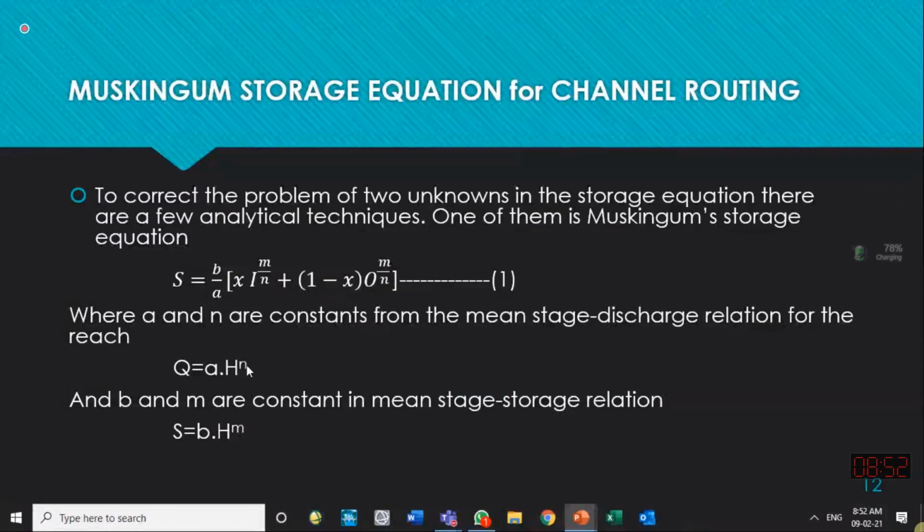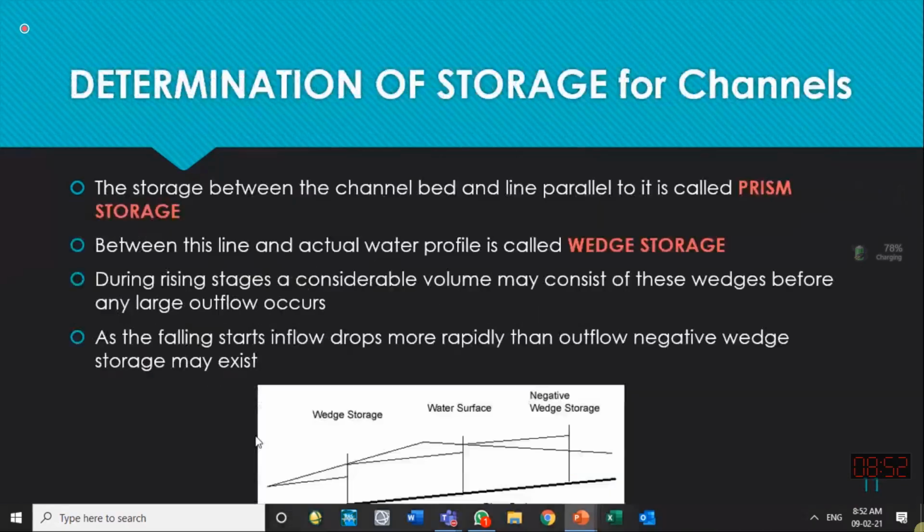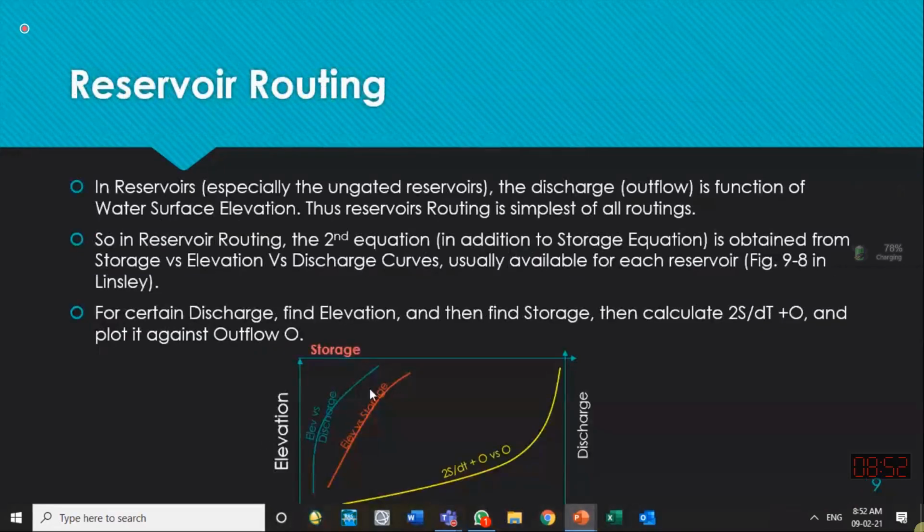For different channels, n is different, and A is different. So we can say that n is the exponent of the discharge equation in the channel, while m is the exponent of the storage equation in the channel. From where does this equation come? I have shown you the elevation versus storage relationship.